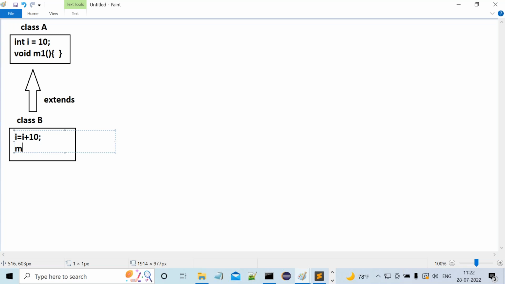Now tell me, the m1 method call I'm providing here. The m1 method definition is available in the superclass, but we are providing a call for that m1 method inside the child class. That means it is declared in one class and reused in another class. Is it not reusability? That's it.